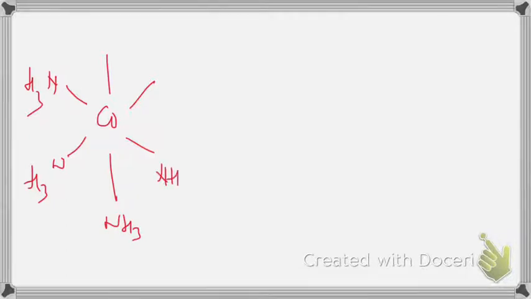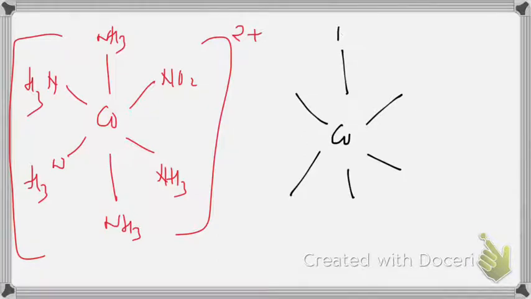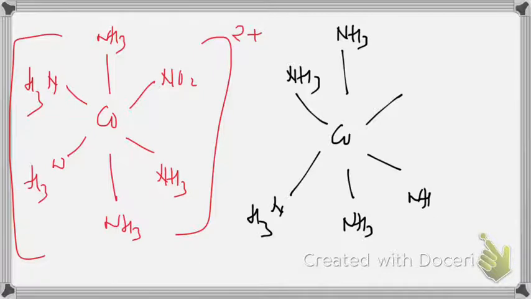[Co(NH3)5NO2]. When we draw the structure of the complex, it is a hexa-coordinated complex, with NH3 ligands and NO2. It has a 2+ charge, because the 2 Cl- ions are counter ions. In the second case, Co with NH3, NH3, NH3, NH3 and ONO, 2+.